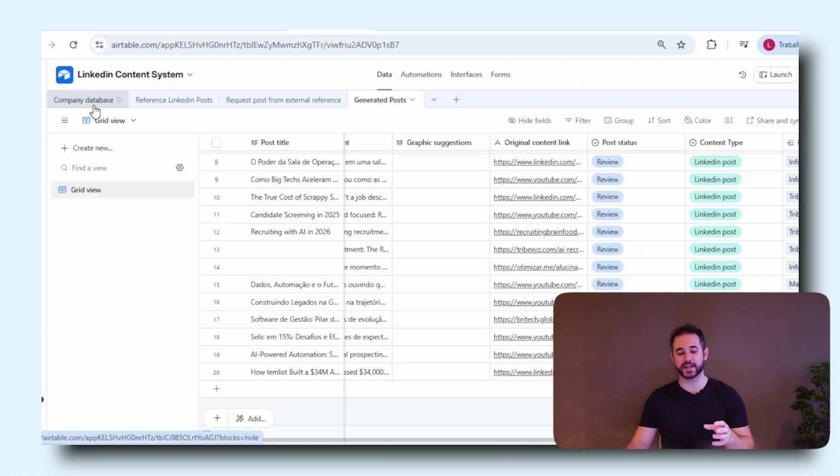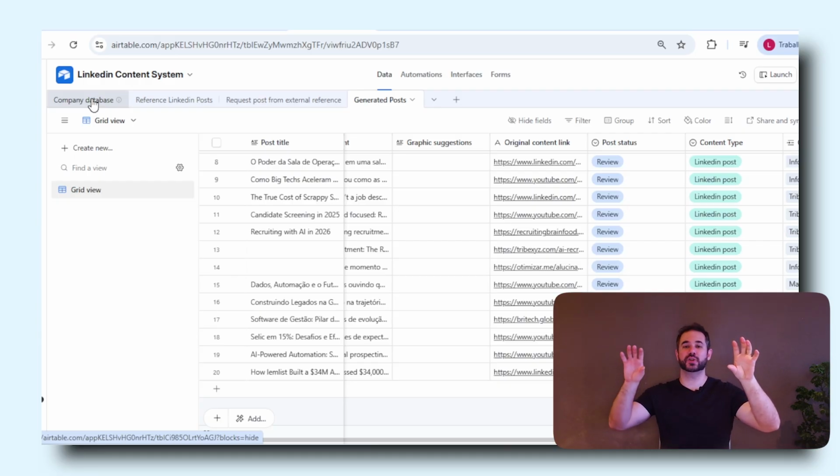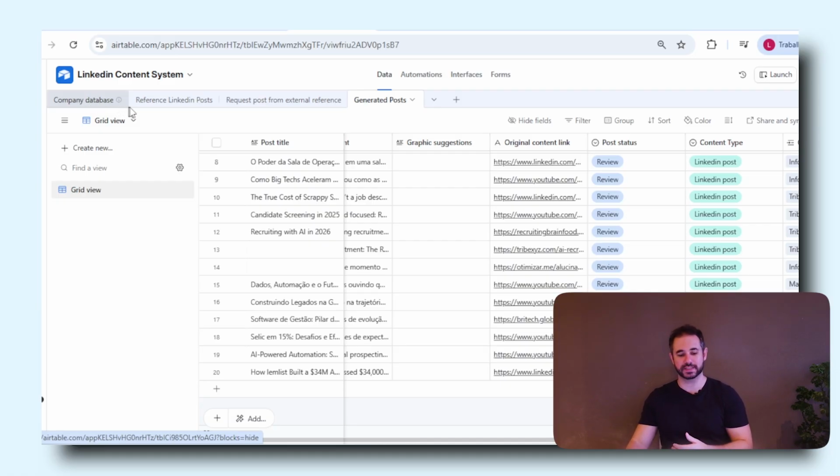So right here, I have a setup with a different list of companies that the system can generate content for, and we can select. So let's say for company A, only user X will have access, and for company B, only user Y will have access, and so on and so forth, right? So we can limit the access that different users might have for this system.